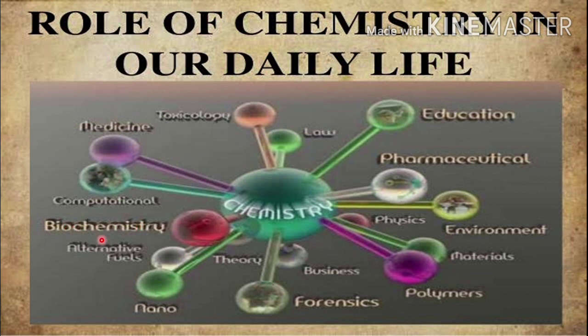Yes, and biochemistry, the chemistry in our body, and computational chemistry. These are the roles of chemistry that we study in our daily life. So what is medicine, and how does chemistry play its role in medicine? And toxicology, for example, many types of toxins, and how we can make antidotes for those chemicals, like snake bites and other types of chemical toxins. We can make antidotes for that type.